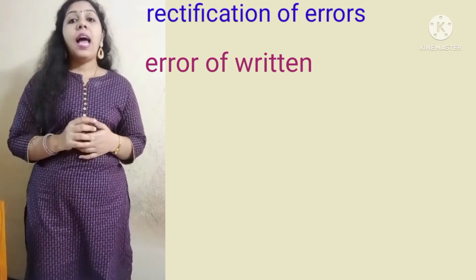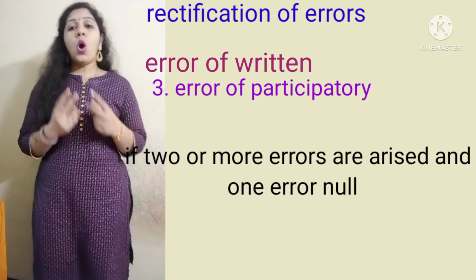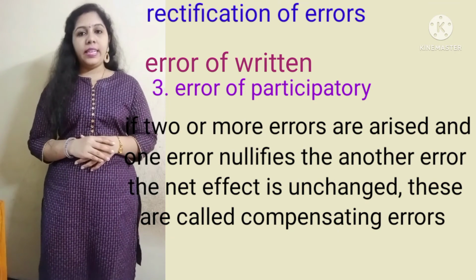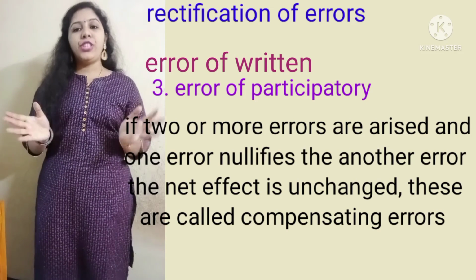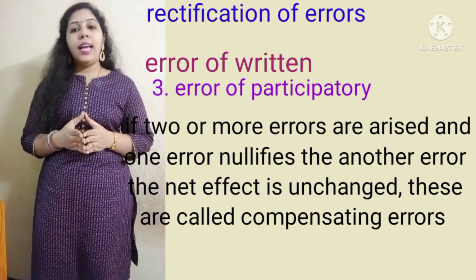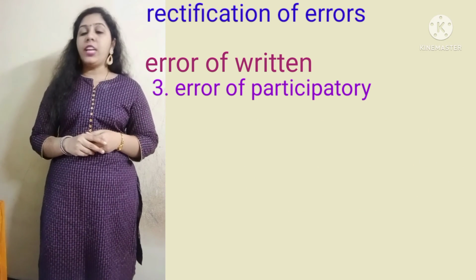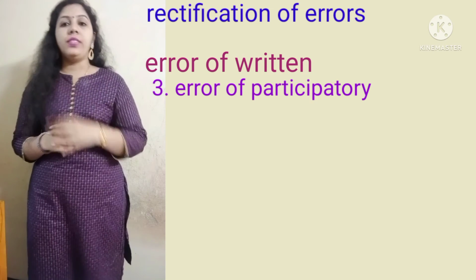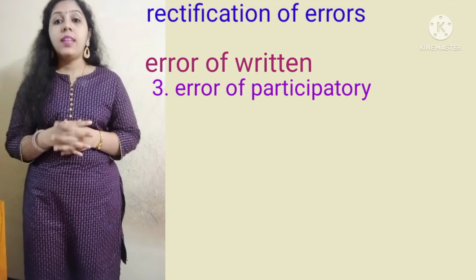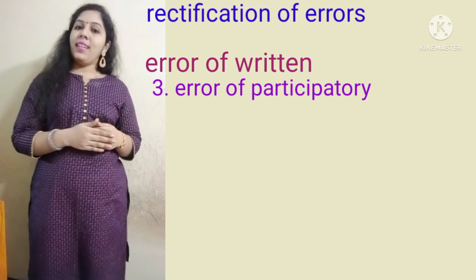Right? And next one is error of compensation, or compensating errors. If two or more errors arise and one error nullifies the other, the net effect is unchanged. These types of entries are called compensating errors. For example, amount paid to Teja 2000 and recorded as 200. In the same way, amount received from Krishna 10,000 and recorded as 9,500. So these types of entries are called compensating errors.